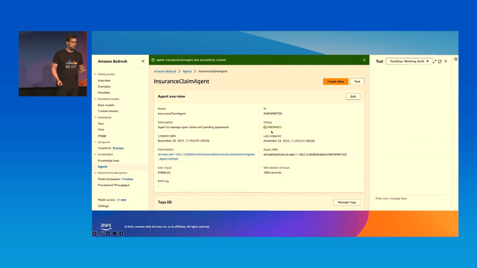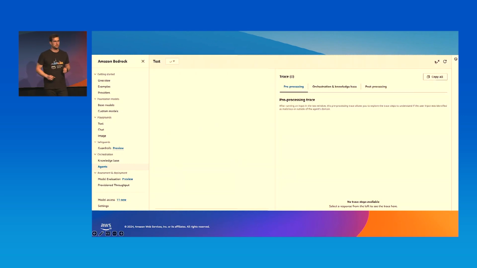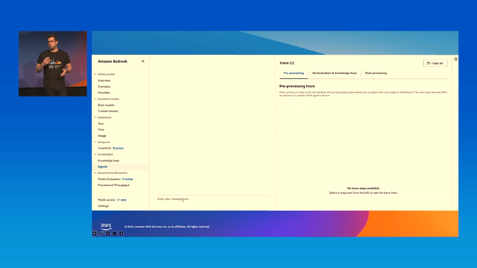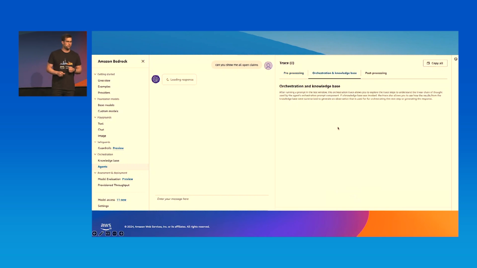We can interact with it, for example, with an API. But in this case, for the demo, I'm just going to use the test console on the right-hand side. Now let me ask two questions. In the first, I'm going to ask a benign question. Can you show me all the open claims? While we wait for the response, on the right-hand side you see a section for the trace. The trace allows you to see what's happening under the hood. You can see what steps the agent is performing, and what prompt it has been using to fetch the information and create the response.